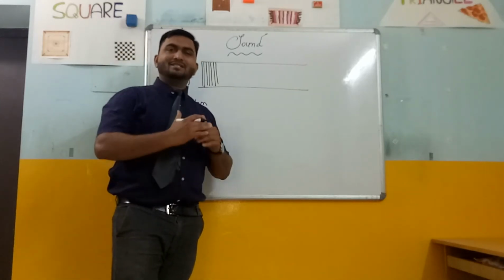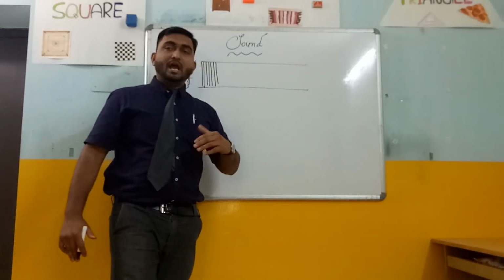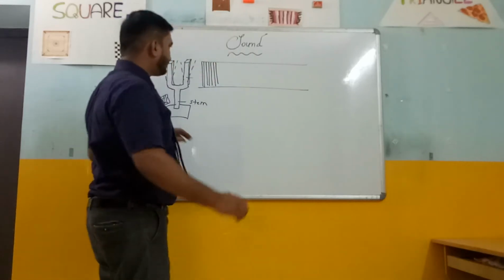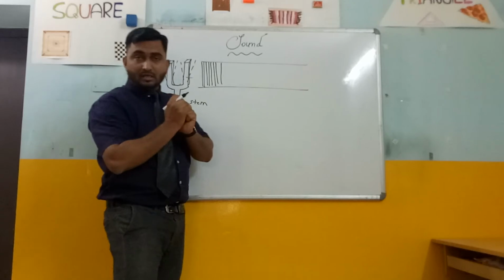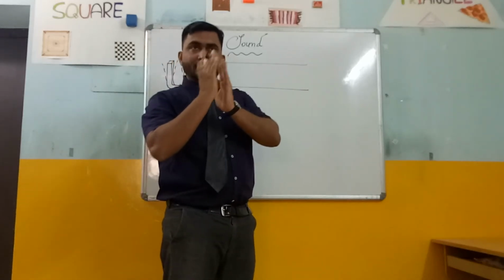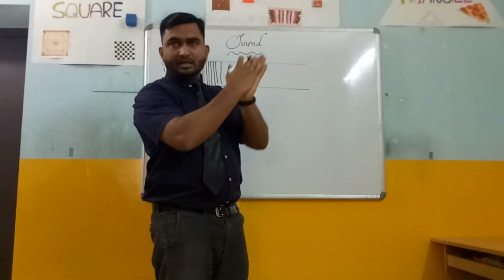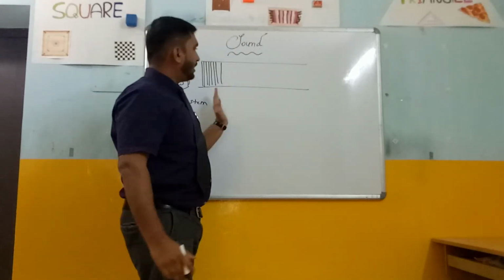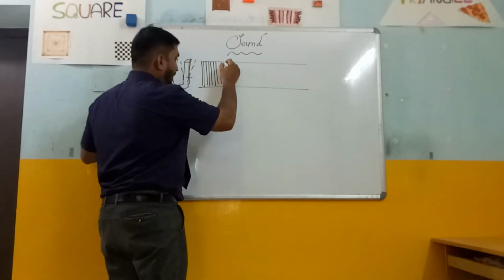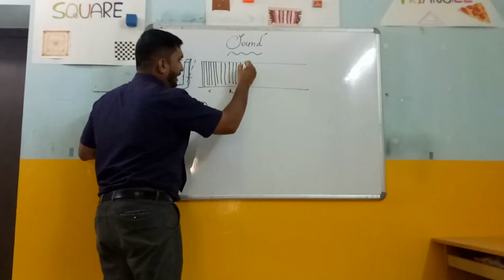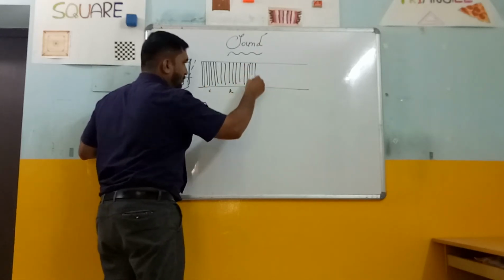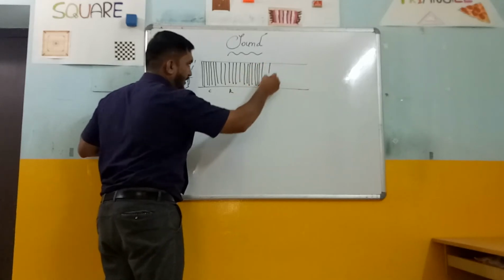In this way, the sound waves propagate and move in the forward direction, forming compressions and rarefactions by pushing the particles together.